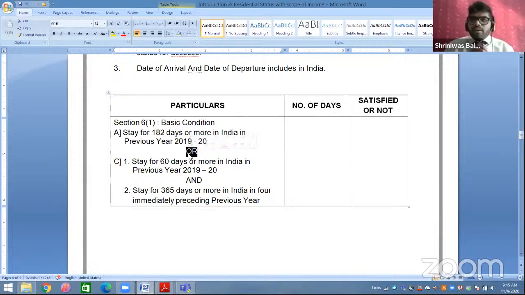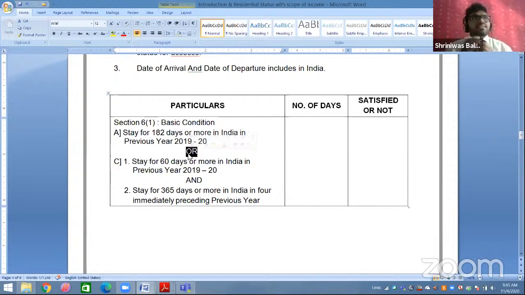What your point A says: stay for 182 days or more in India in previous year 2019-20. So as per subsection A basic condition, at minimum, in your previous year 2019-20 you have to stay in India for 182 days. Minimum how many days? 182 days.